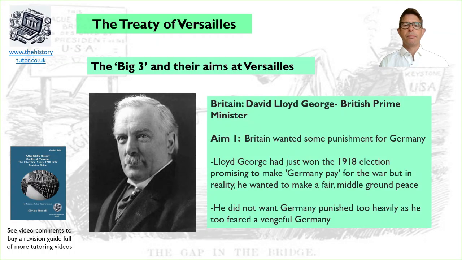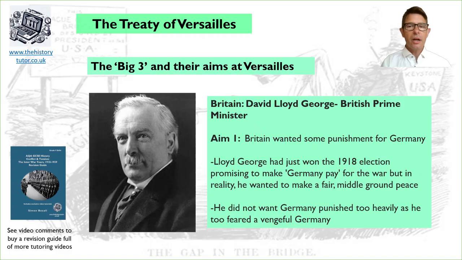David Lloyd George was the British Prime Minister. His first aim was some punishment. Lloyd George had just won an election in Britain, and one of the things in it was a promise to make Germany pay for the war. But in reality, he wanted a much fairer peace. He wanted to find more of a middle ground than Clemenceau.